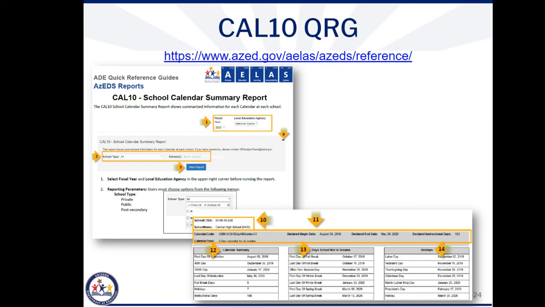The Cal 10 QRG is another document that was recently created and posted on the website at the top of this screen. It will also be available by clicking on the i next to the report name in the AZEDS portal. This document again provides the details regarding the report parameters and outputs, along with a sample of the report. The Cal 10 report is a newer report, and this QRG will help you to use this report to better understand the calendar data that has landed in AZEDS.